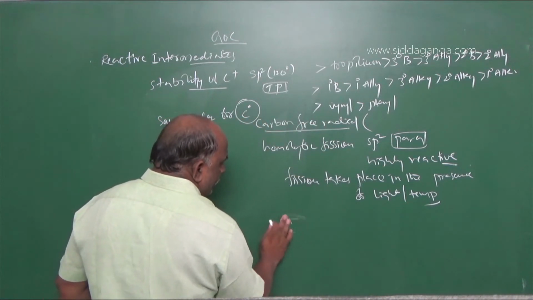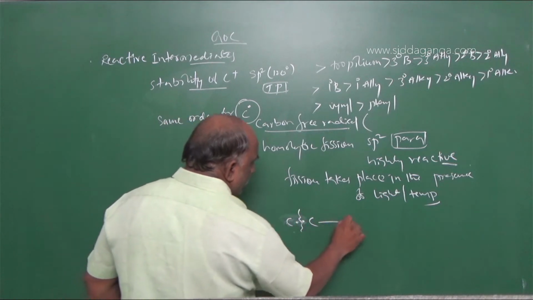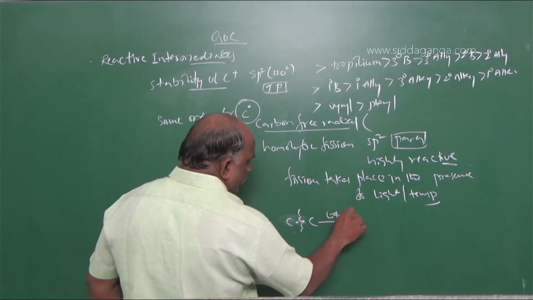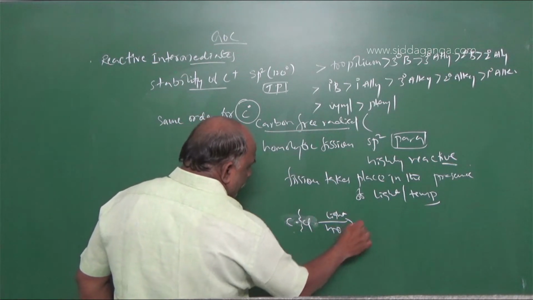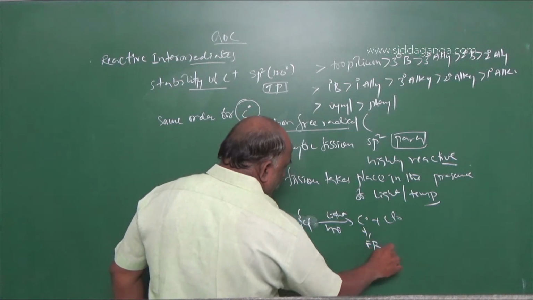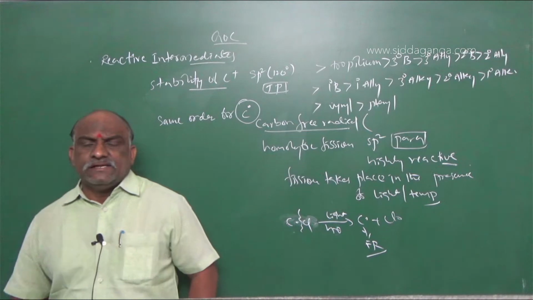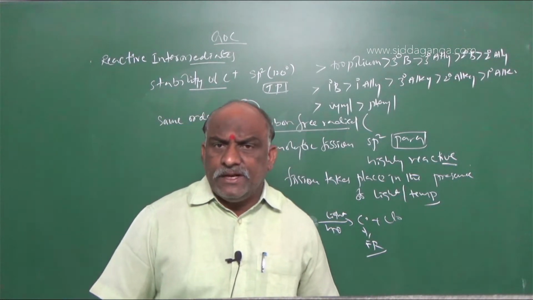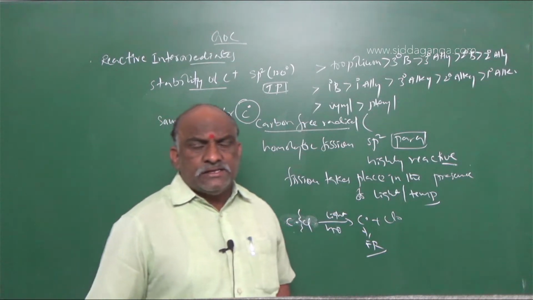Example like this, C bond C, or C bond Cl, with h nu, gives C dot plus Cl dot. So this is a carbon free radical. Fission takes place in the presence of high temperature or sunlight. So carbon free radicals are highly reactive species.